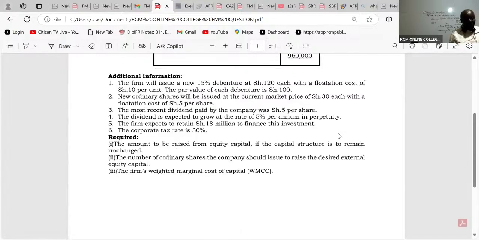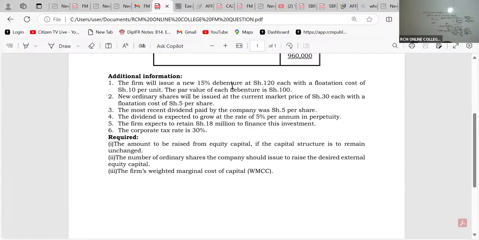All right, and I'm so happy because I can see we are 61. I'm sure there must be ninjas here who have called their friends, which is really good. Then from there, we go to question number 2. They want us to give them the number of ordinary shares the company should issue to raise the desired external equity capital. Number of shares.